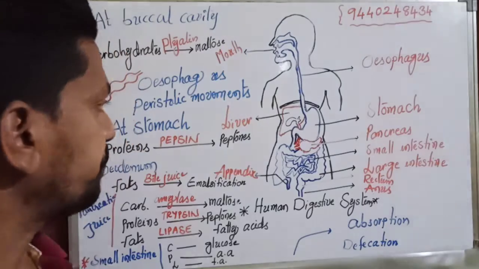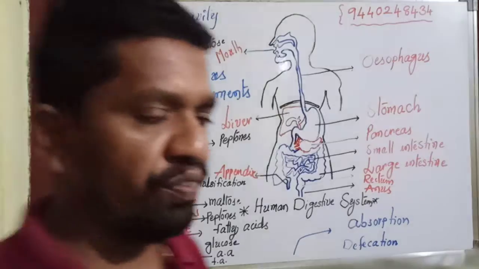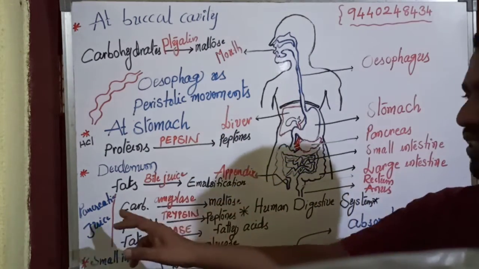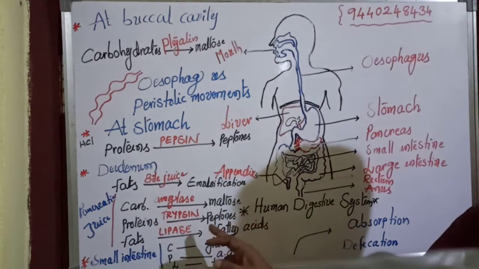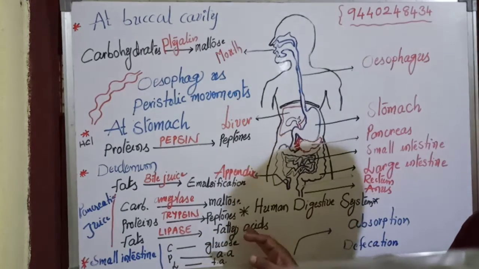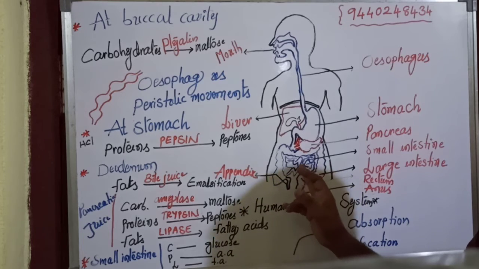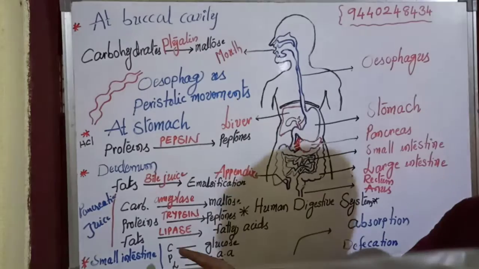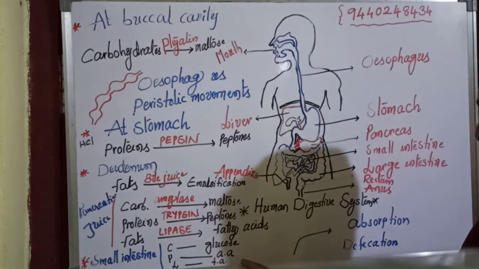Then the pancreatic juice contains amylase, trypsin, lipase. Carbohydrates are converted into maltose by amylase, which is pancreatic amylase. Trypsin converts proteins into peptones. Lipase converts fats into fatty acids. Finally, the food enters into the small intestine. Here, due to various enzymes, the digestion process is completed. Finally, carbohydrates are modified into glucose. Proteins are converted into amino acids. Fats are converted into fatty acids.